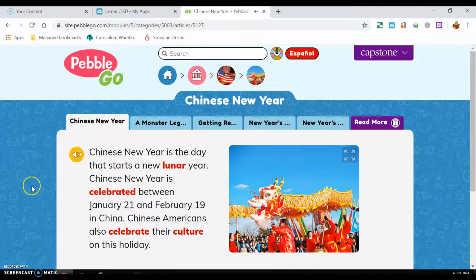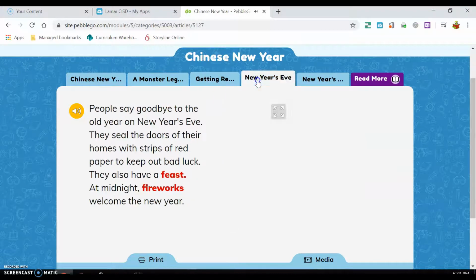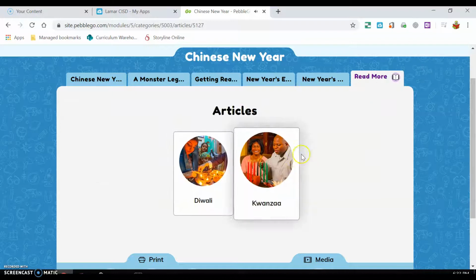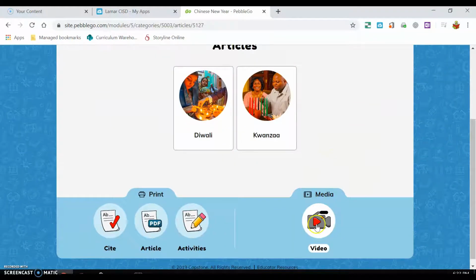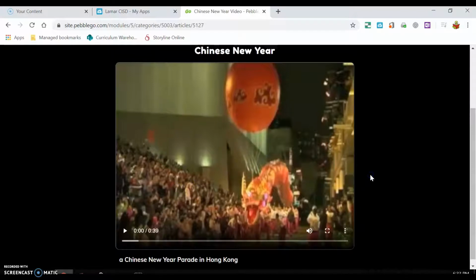What I like about PebbleGo is that if you click this speaker button here, it will read you the words here. Then there's different tabs across the top. Getting ready. New Year's Eve. New Year's Day. There's also read more. That'll give you some different holidays. And then the kids always like this media here. That'll show kind of a short video.